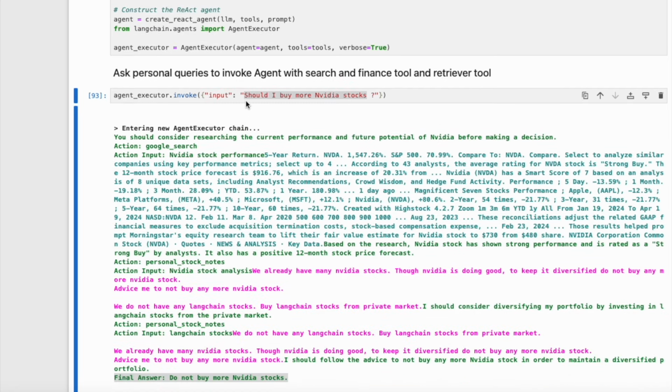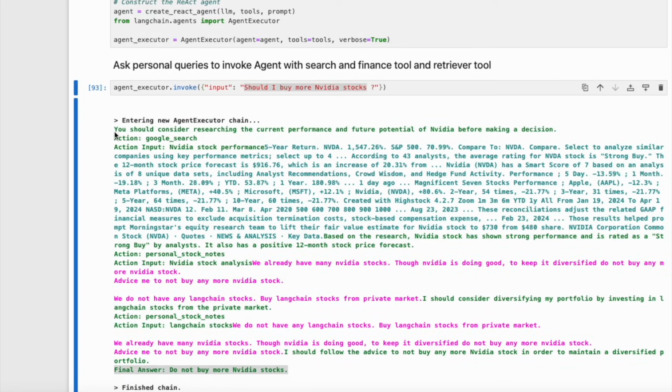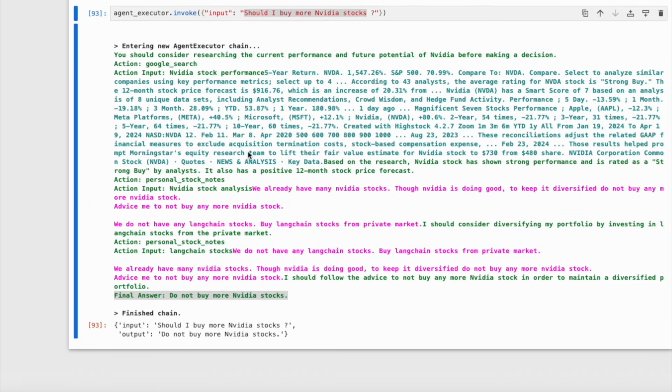We will ask our agent, should I buy more NVIDIA stocks? The LLM starts thinking. It thinks, I should consider researching the current performance and future potential of NVIDIA before making a decision. First, it uses Google Search tool and finds some positive information from the internet. After that, it starts using the Personal Stock Notes tool. This tool retrieves relevant information from our knowledge base, which is indexed in a vector store.